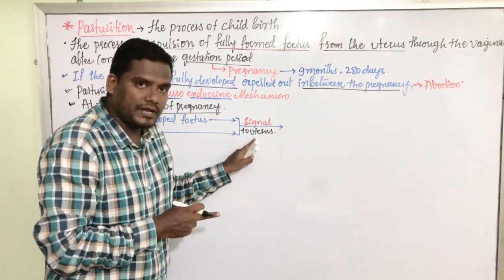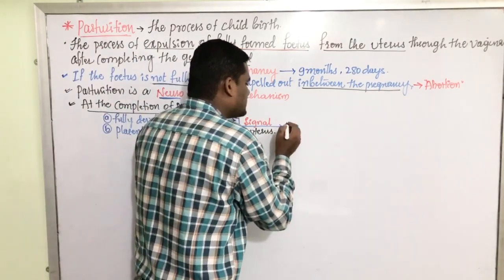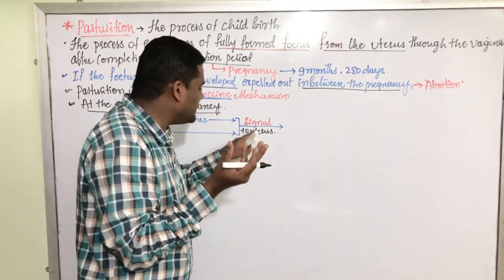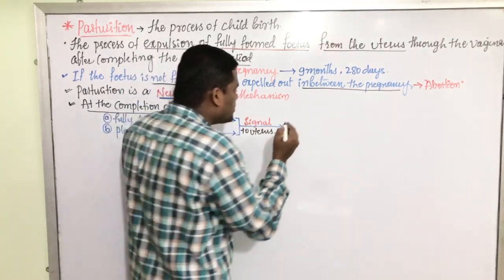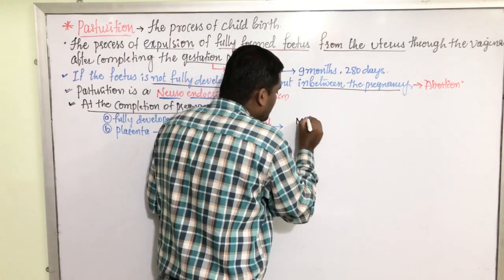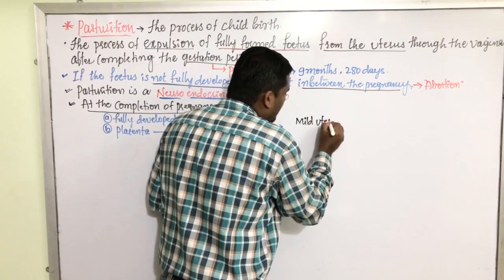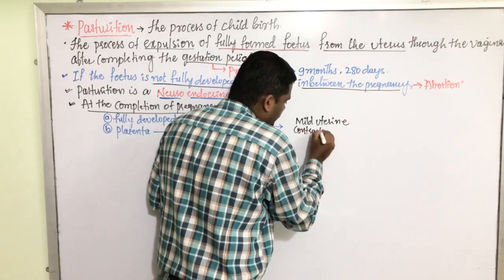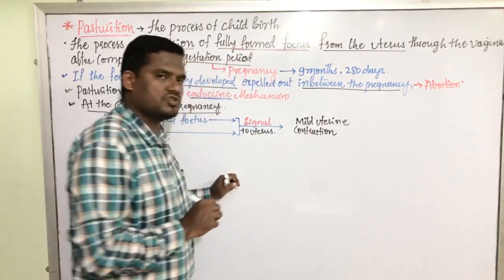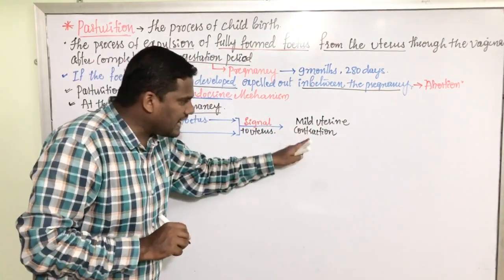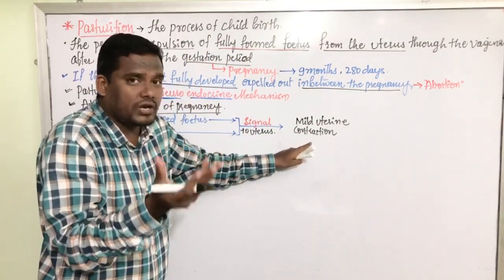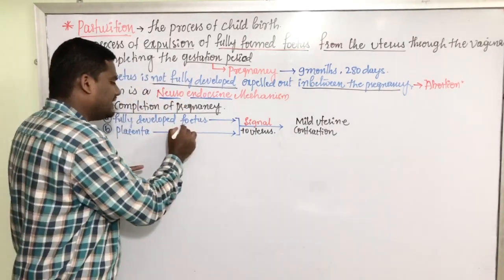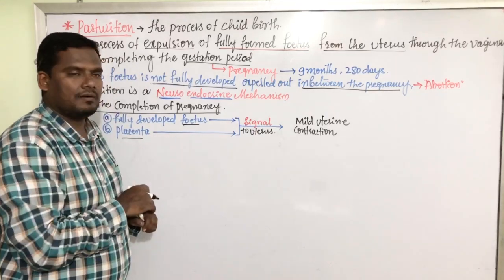They send a signal to the uterus, and this uterus gets contracted. This signal causes mild uterine contractions. Contractions start in the uterus after receiving the signals from the fetus as well as from the placenta.